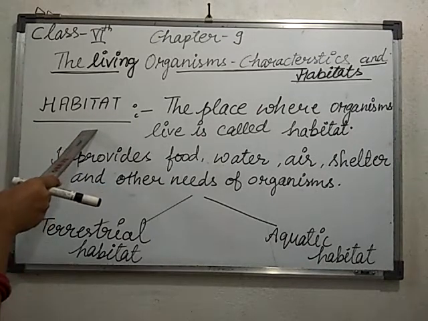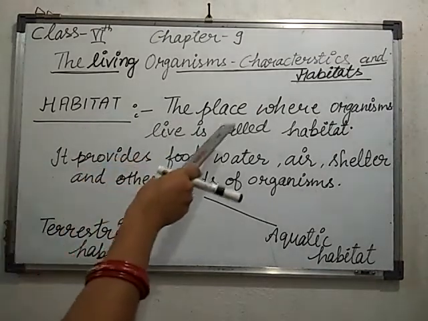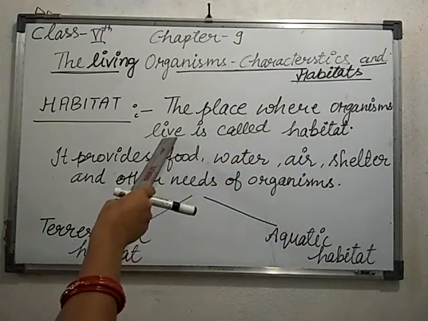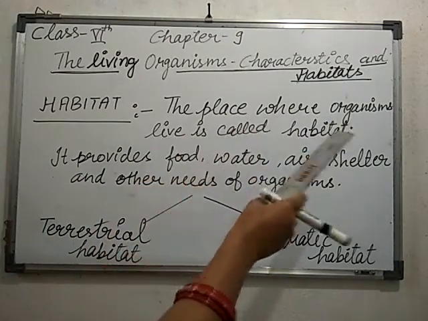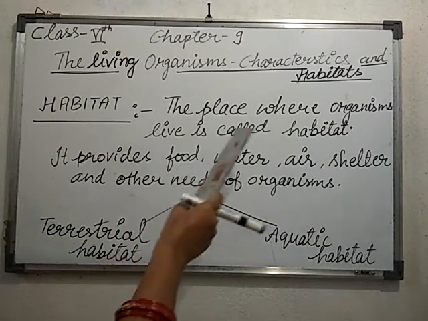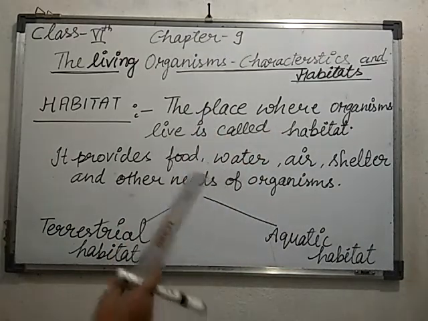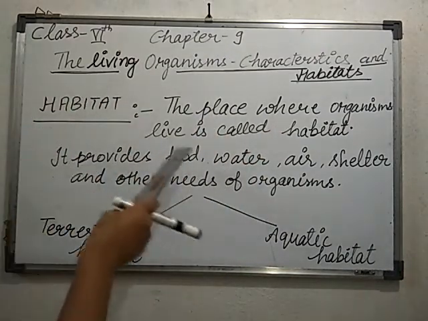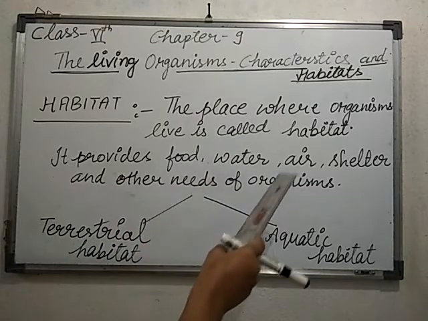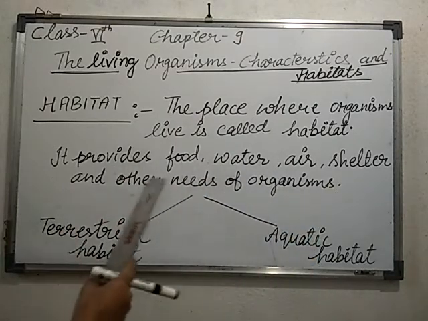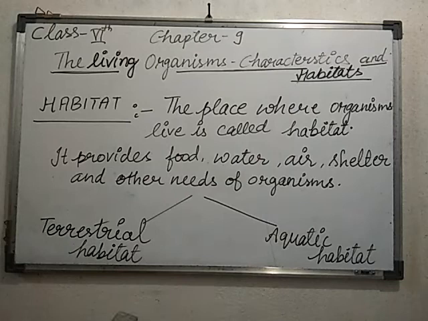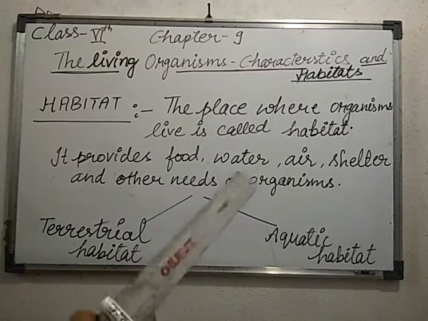So students, you would know that the place where organisms live is called habitat. Is it clear? Habitat provides food, water, air, shelter and other needs of organisms. For example, camels are habituated to live in desert places. Fish are habituated to live in the water.